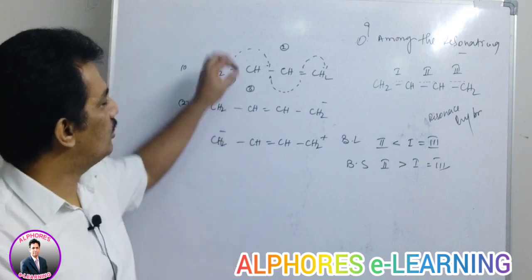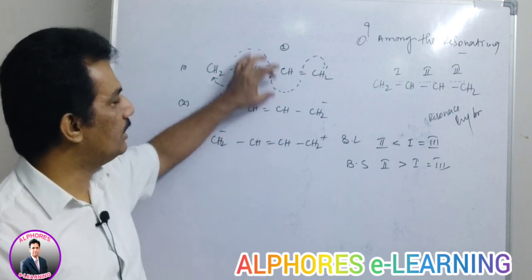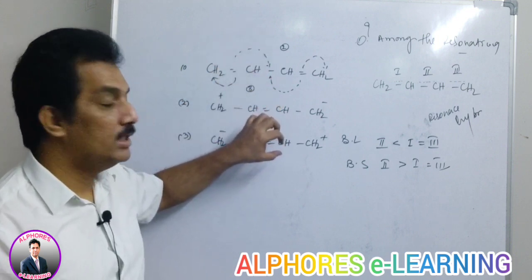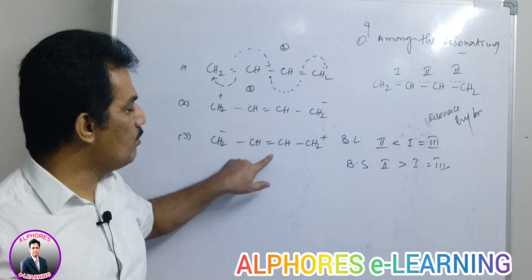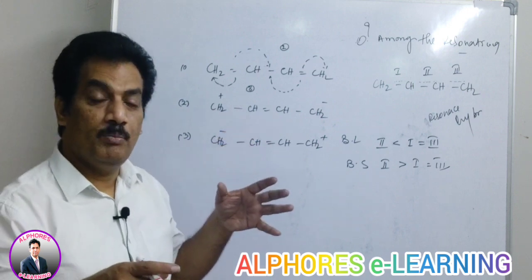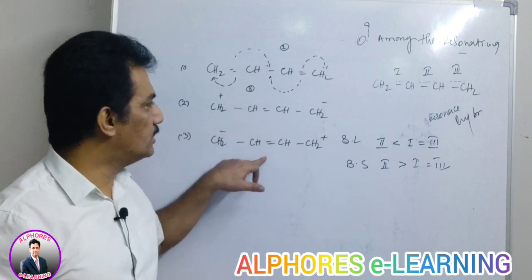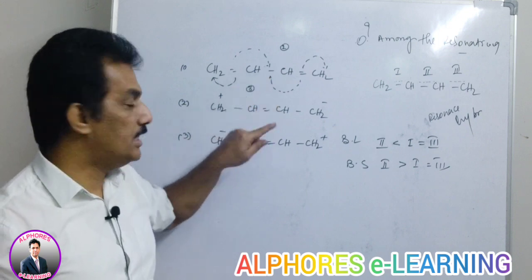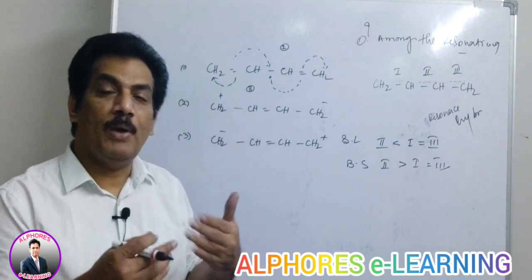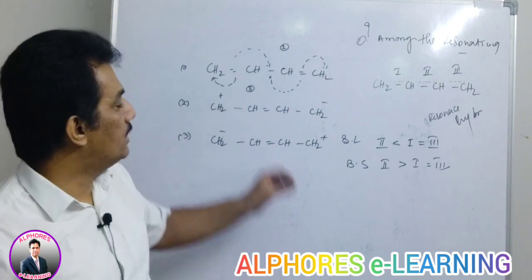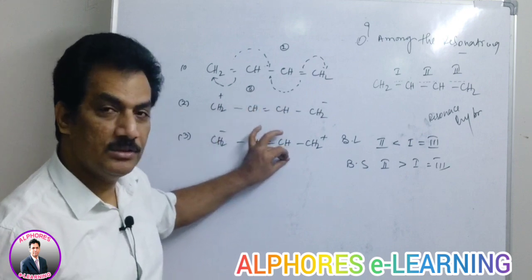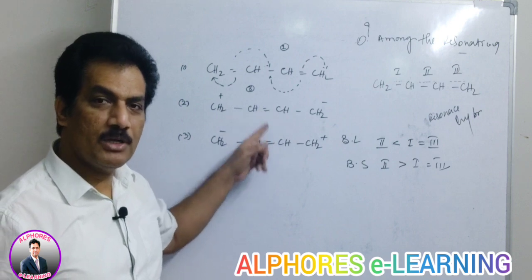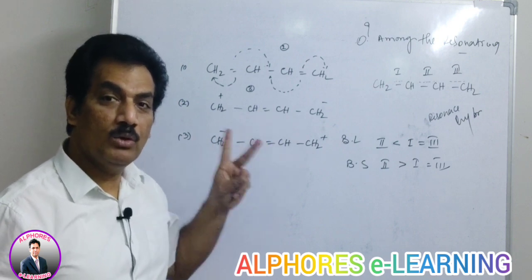The logic is, just observe, these are the 3 contributing structures, is it not? In these 3 contributing structures, the double bond, that is the pi bond, is present in 2 contributing structures. A single bond is present in 1 contributing structure. That means the pi bonded electrons are spending most of their time between carbons 2 and 3. Just observe, out of 3 conjugative structures, the double bond is present between carbons 2 and 3 in 2 conjugative structures.